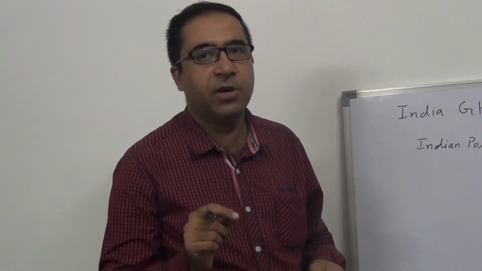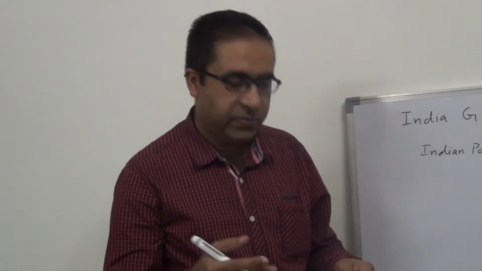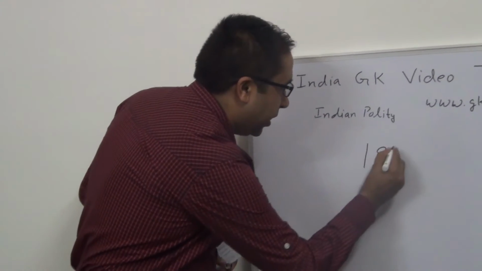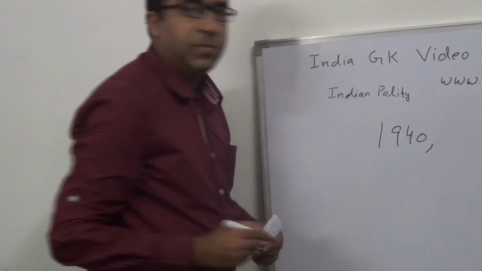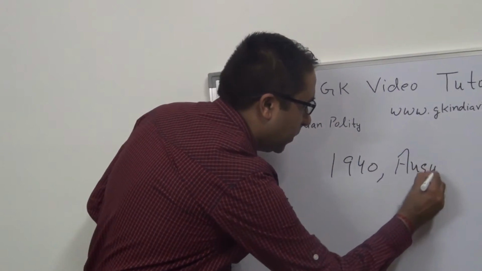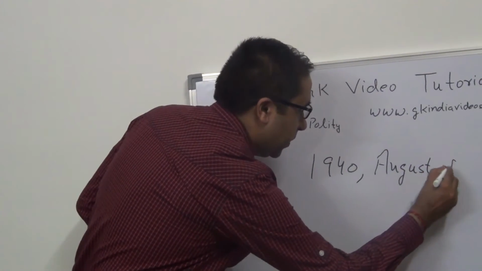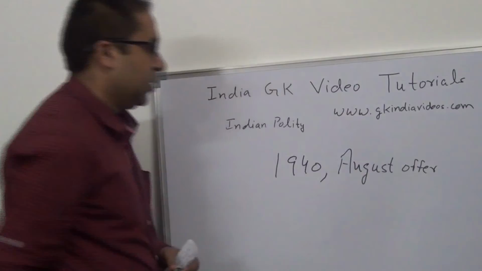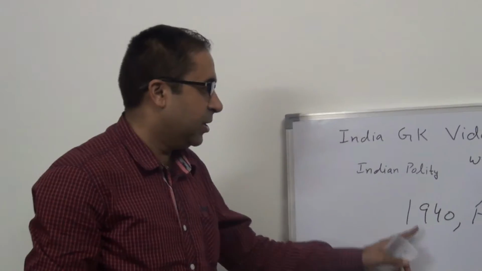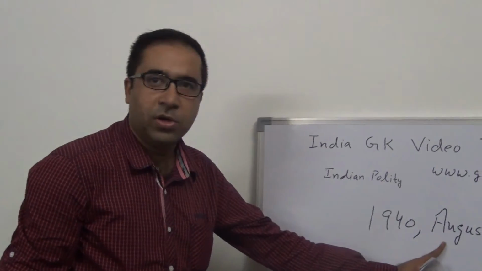So the important point is that the nationalist demand for Constituent Assembly was first time agreed by the British in which year? So we have to remember that it was agreed in 1940 by the British in August. The demand for Constituent Assembly was first agreed by the British in year 1940 by August Offer.